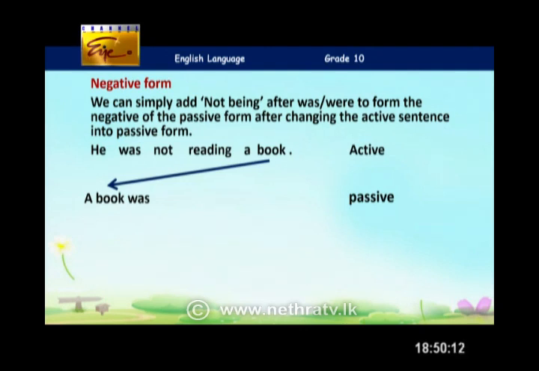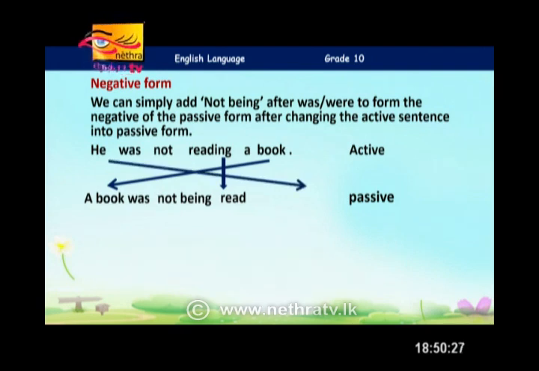With that we are using the be verb was, and we simply add not being after that, then the past participle form of the verb read. Well, remember, though we pronounce it as read, we write R-E-A-D, the same spelling as the present form of the verb. Then he comes at the end as by him, because we have to use the object form of the pronoun. Okay, so that's how you form the negative.